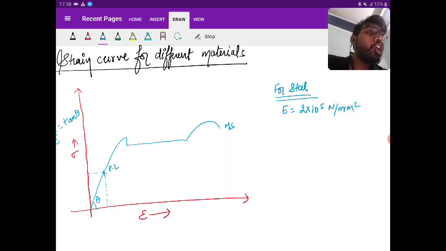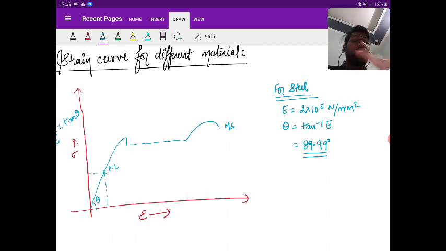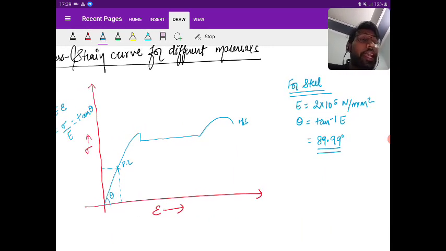So if I want to find the theta, it is nothing but tan inverse E. If you find this tan inverse E, you are going to get around 89.99 degree. That means the line is almost vertical. Getting the point? So for any steel, we say E is nearly 2 into 10 power 5 Newton per mm square. One thing you should be very clear: the slope of the stress strain curve gives Young's modulus of elasticity.